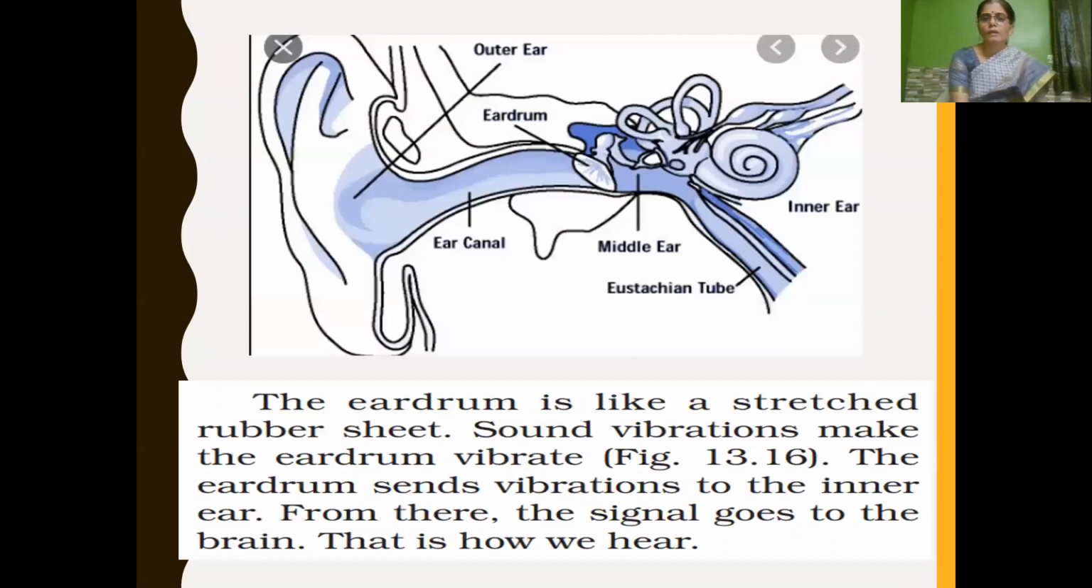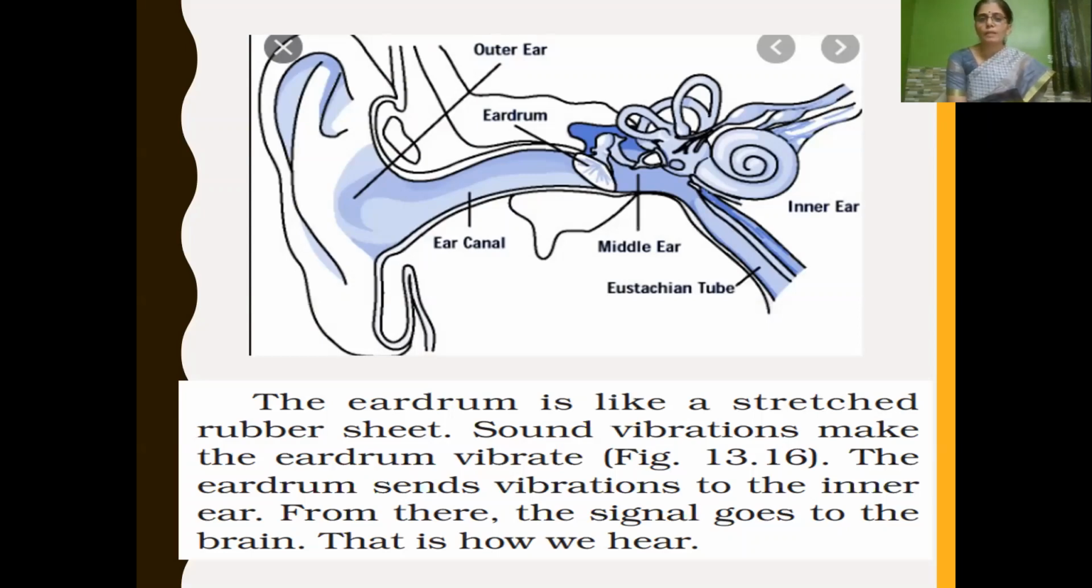And how do we hear? This sound is heard by the ear. Here you can see three parts of the ear: outer ear, middle ear, and inner ear. The outer ear is a funnel-like structure, and you can see that it leads to a canal, the ear canal, which ends in an eardrum. Eardrum is a stretched membrane.